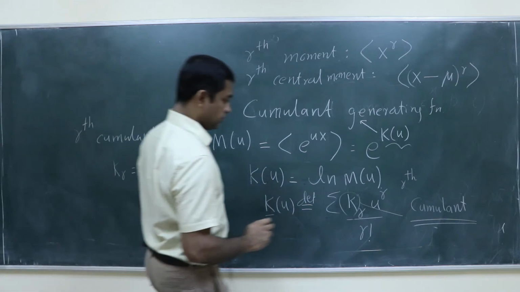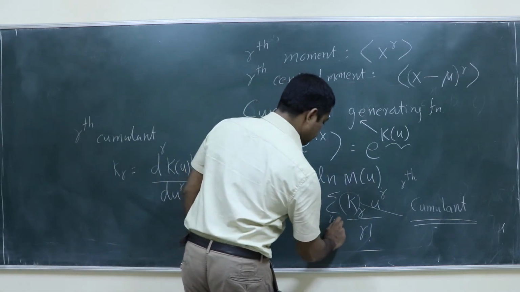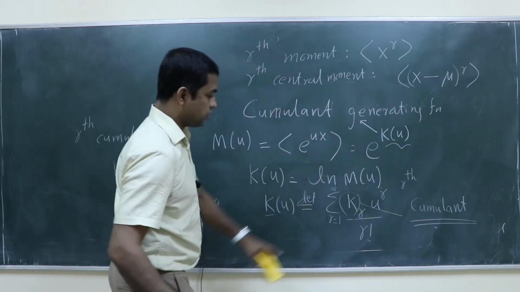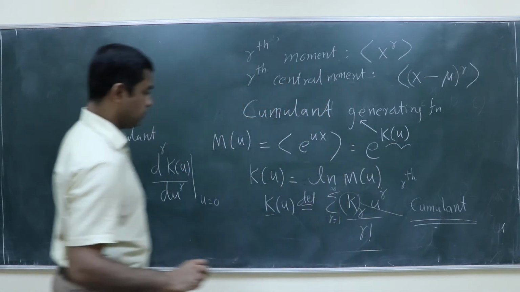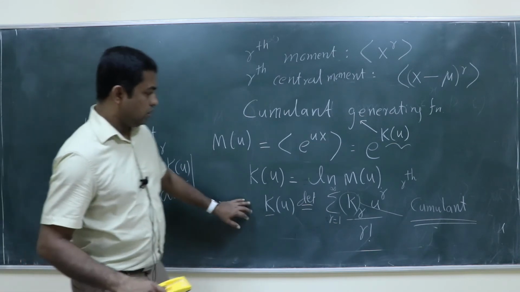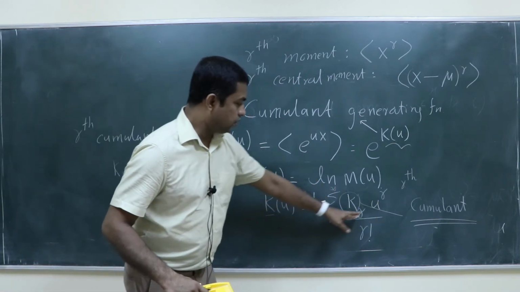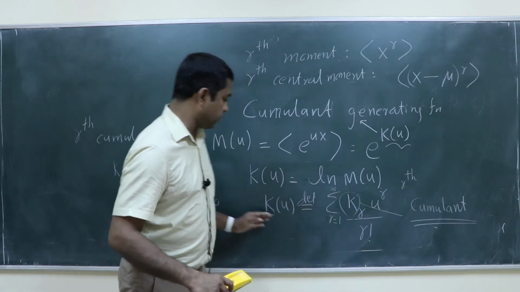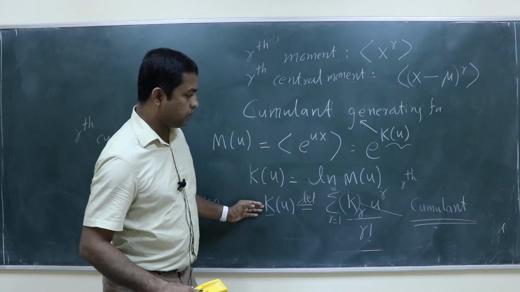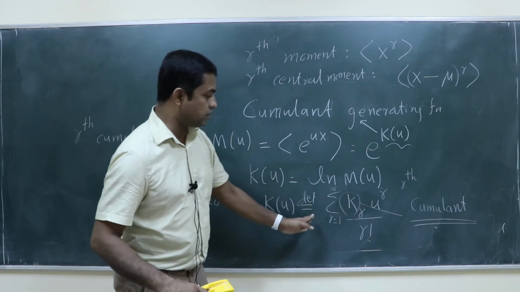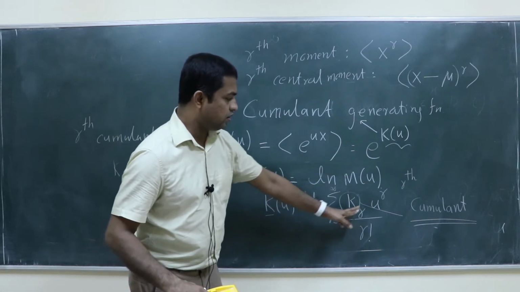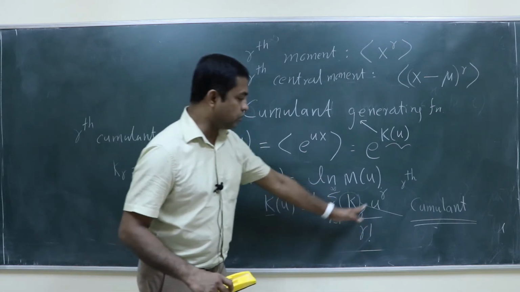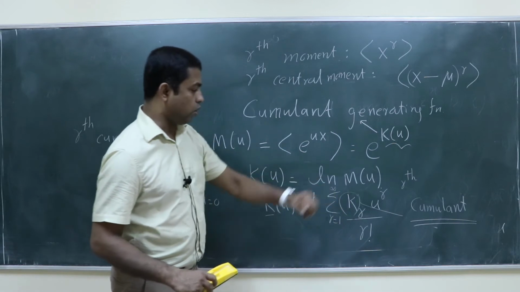So how to derive the last equation? Here r is equal to 1 to infinity. Suppose you take the first derivative. What is the first derivative? If you expand it as a series, the first term will be k1 u power 1 by 1 factorial, the second will be k2 u square by 2 factorial, and so on.